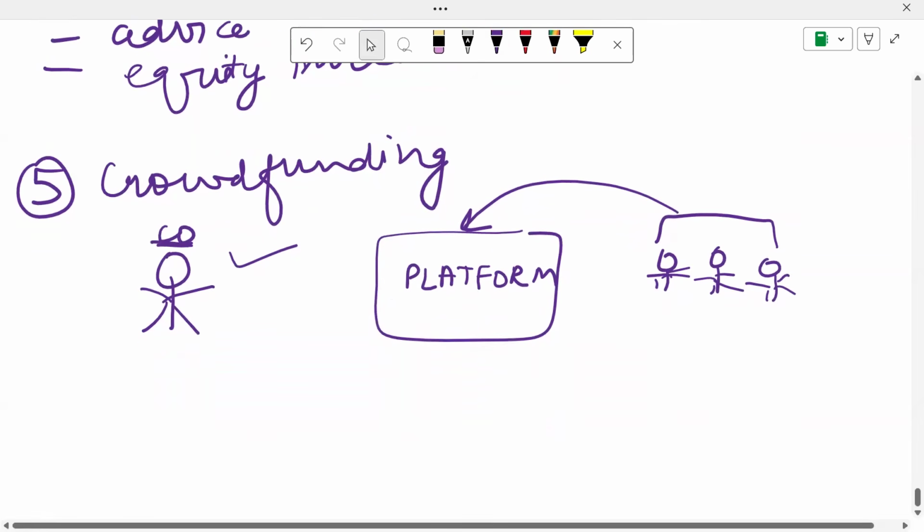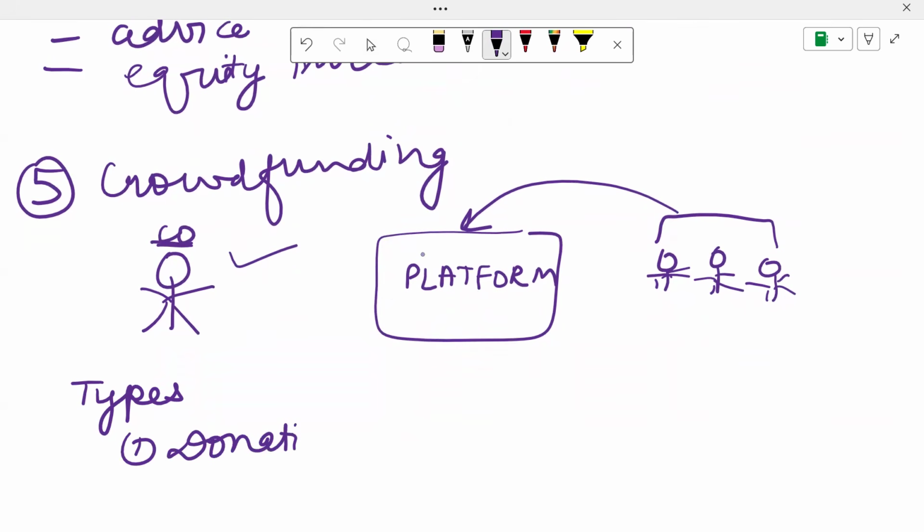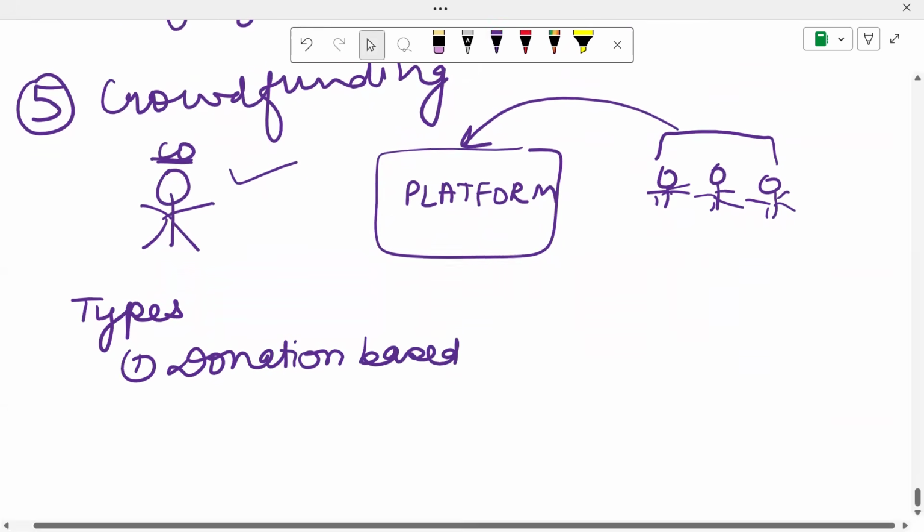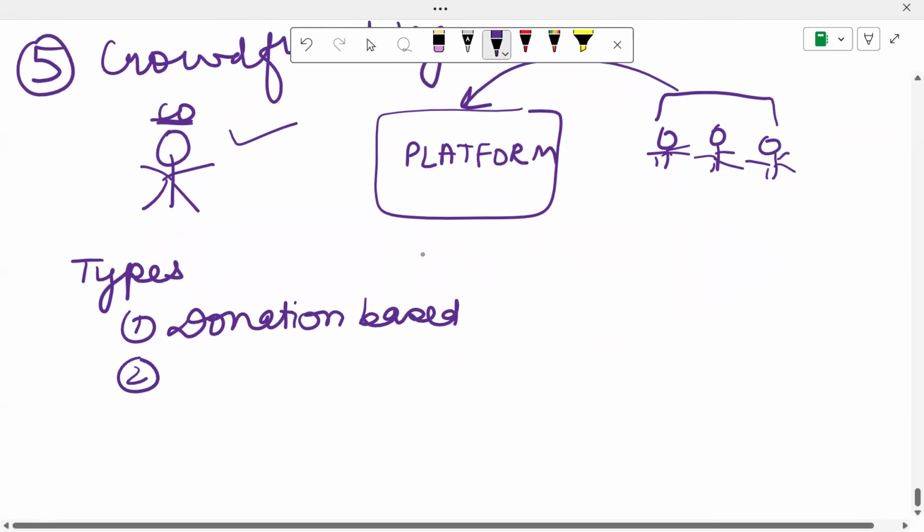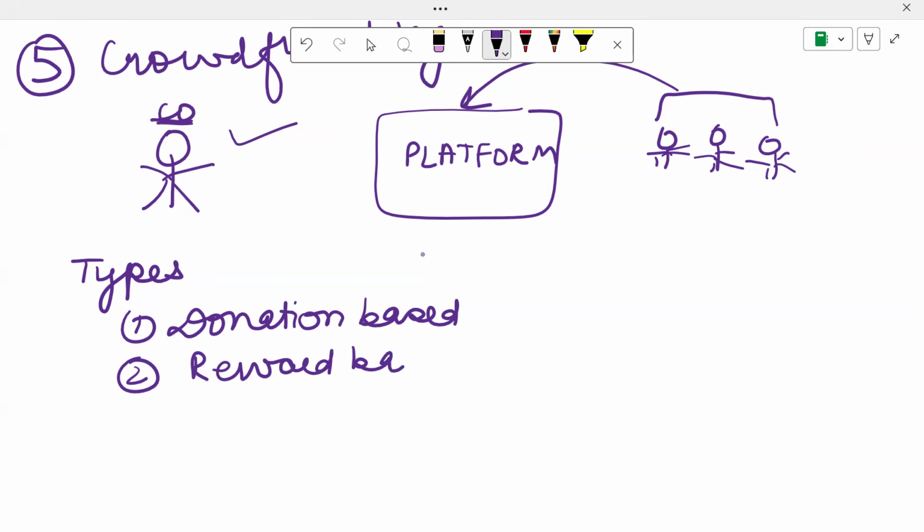There are a few types of crowdfunding. Number one is your donation based. This is primarily done for charities, not for profit organizations, or for disaster relief. Secondly, you have reward based. Over here, there is actually no debt or equity which gets raised.